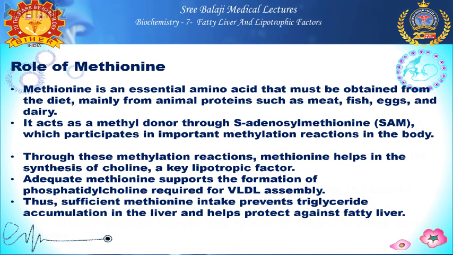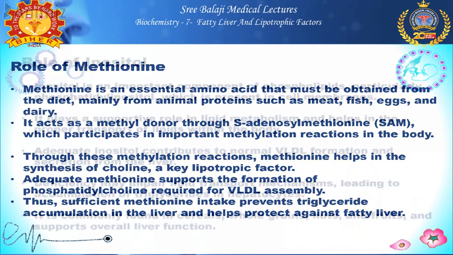So this methionine acts as a methyl donor through S-adenosyl methionine, that is SAM, which participates in important methylation reactions in the body. Through these methylation reactions, methionine helps in synthesis of choline, which is a key lipotrophic factor. So methionine is needed for choline formation, and choline formation is needed for VLDL formation and assembly. Thus, sufficient methionine intake prevents TGL accumulation in the liver and prevents fatty liver.